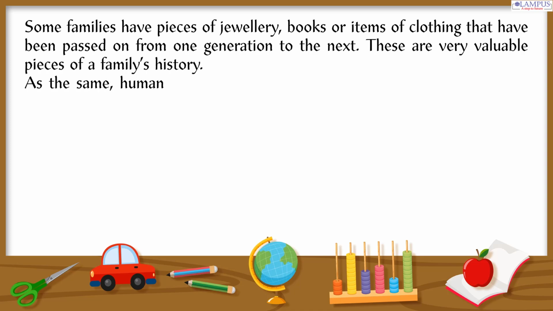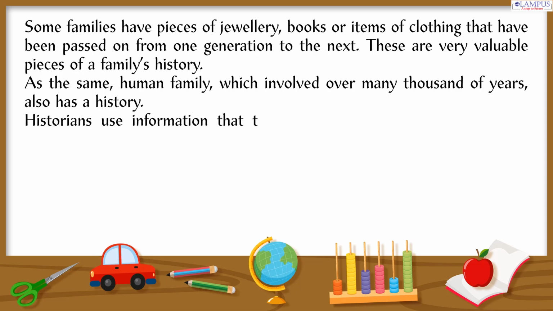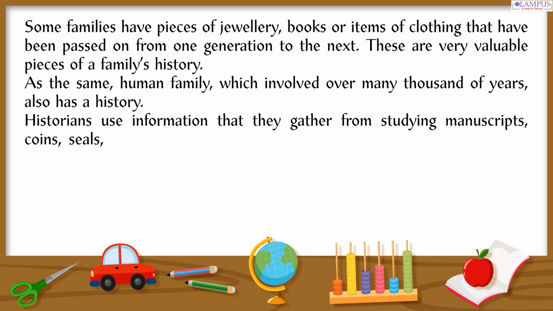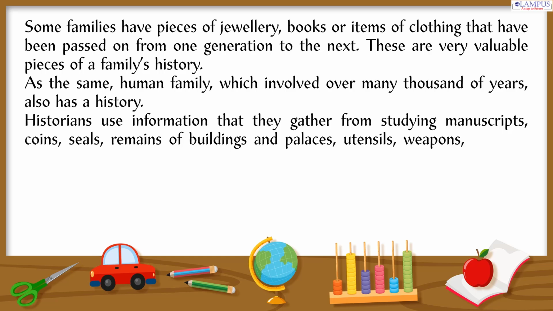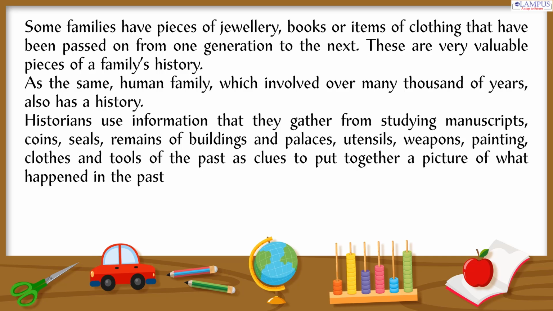Similarly, the human family, which has evolved over many thousands of years, also has a history. Historians use information that they gather from studying manuscripts, coins, seals, remains of buildings and palaces, utensils, weapons, paintings, clothes and tools of the past as clues to put together a picture of what happened in the past.